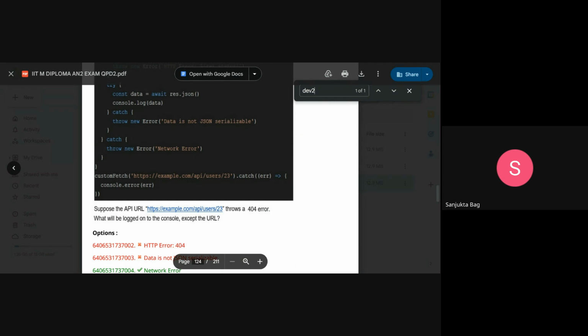In this question, it's saying, suppose the API URL, which is given, throws a 404 error. What will be logged onto the console except the URL?